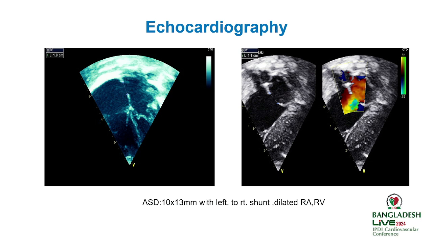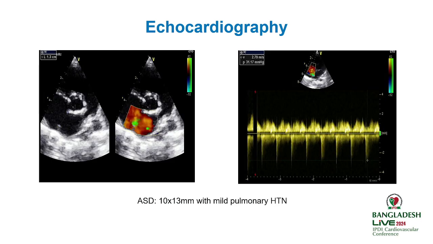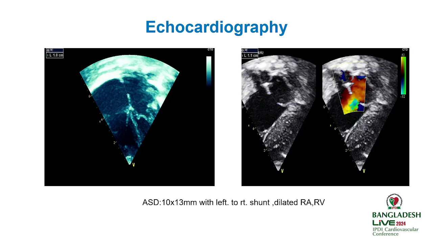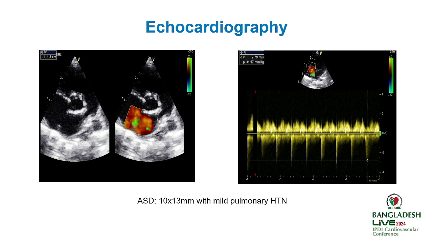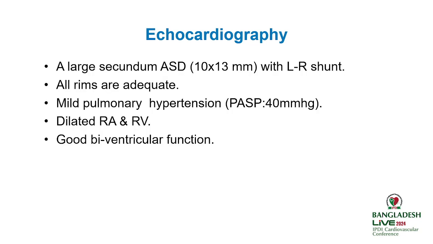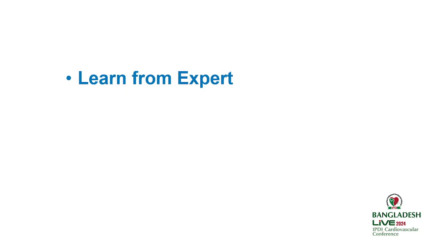Echocardiography in subcostal four-chamber view, bicaval view, and short axis view revealed a 2D gap in the interatrial septum measuring about 10 by 13 mm, shunting left to right, with dilated RA and RV and mild pulmonary hypertension. Now, we will learn from our expert regarding management of this case.